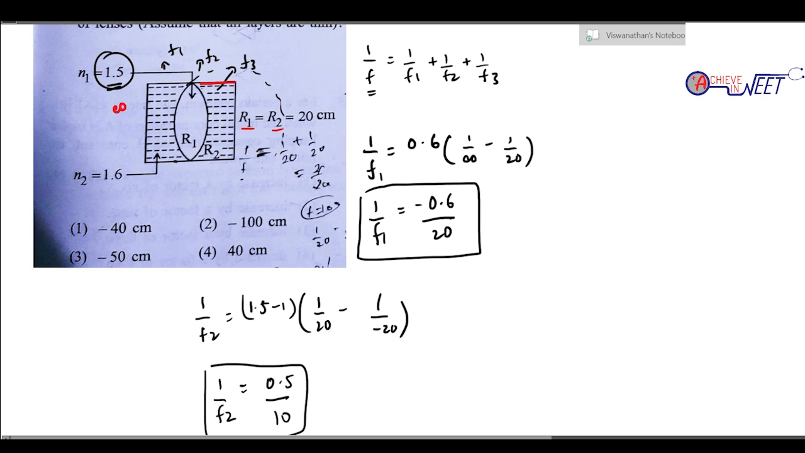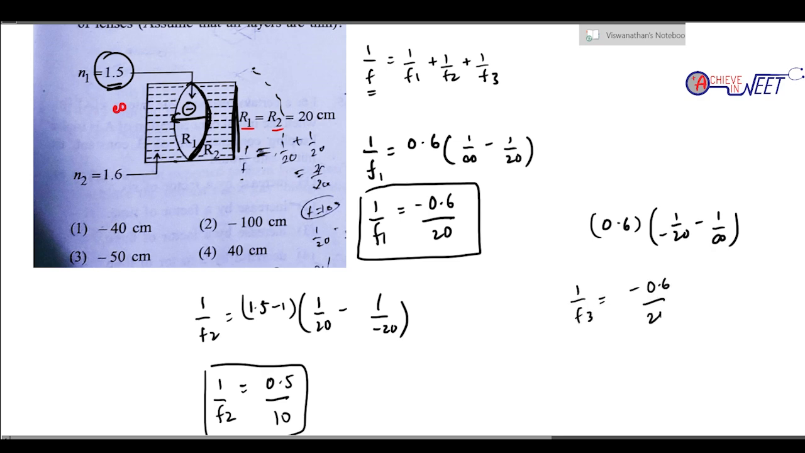Now similarly, what will 1 by F3 be? So 1 by F3 is going to be solved in the same way. Mu minus 1, where mu is again 1.6. 1.6 minus 1 is 0.6 into 1 by R1. R1 in this case is this term, which is going to be minus 1 by 20, minus 1 by R2, which is infinity. Since we measure R2 like this, it becomes minus according to the sign convention. So 1 by F3 is also minus 0.6 by 20.